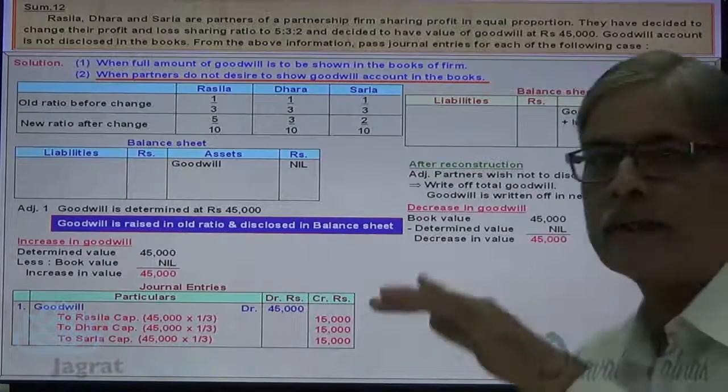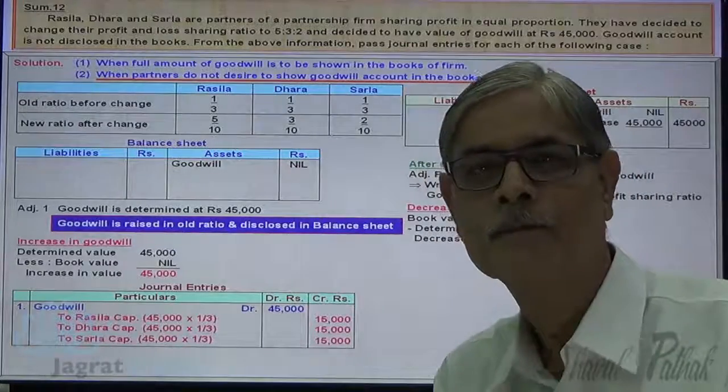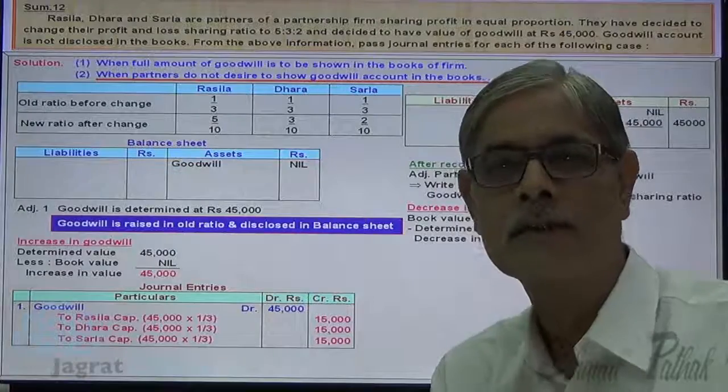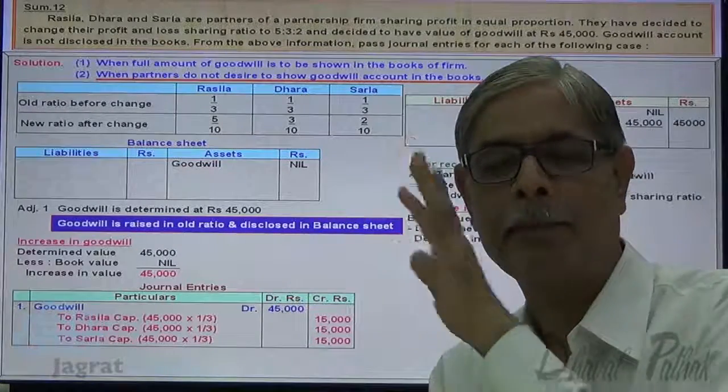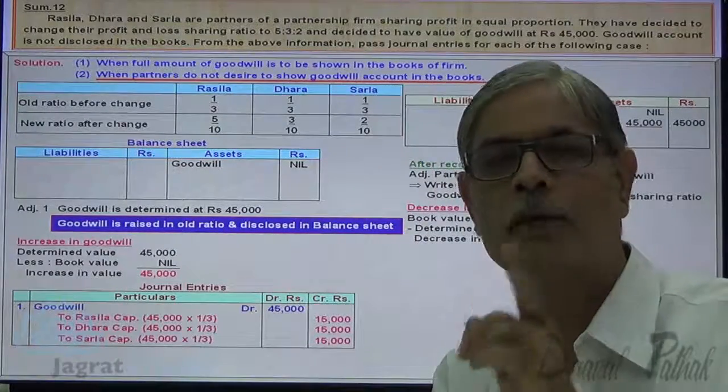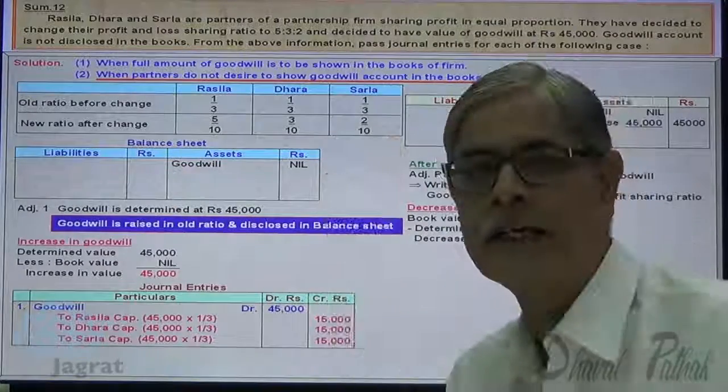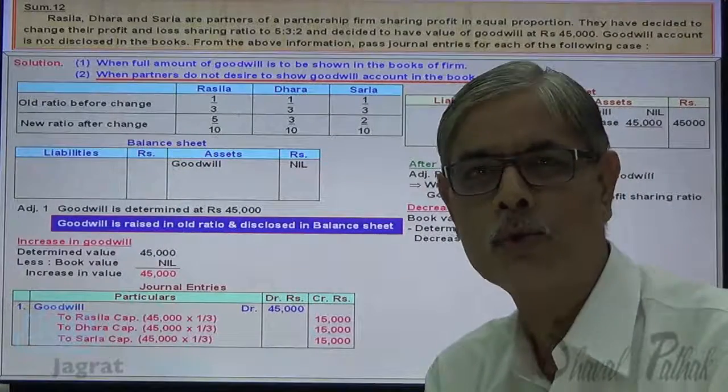This 45,000 decrease in value of asset is identified as loss. Losses are debited to the capital accounts of the partners. That too in which ratio? New profit sharing ratio, 5:3:2.